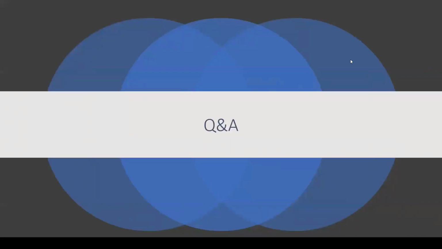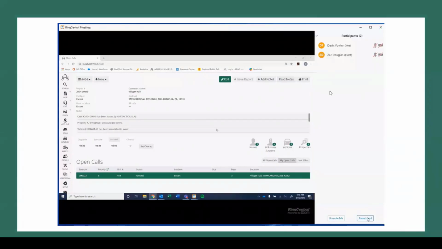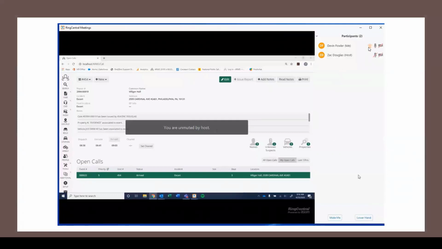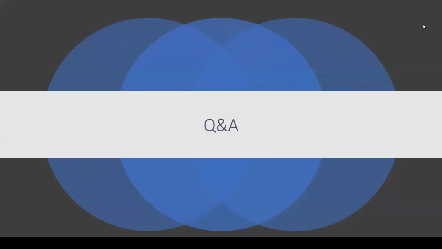So kind of what our Q&A session looks like is, we talked about this earlier, but you can hover your mouse on the screen and you'll see a participants button pop up down at the bottom. If you click on that, either a sidebar will pop up or maybe a pop-up box in the middle of your screen, and you have a raise hand button on it. If you click that raise hand button, it will raise a hand in your participants section. We can unmute you, you can ask your question, and then we can mute you again. That way other people can go on and ask theirs. You can also ask any questions in the chat, and we can get those answered as well.